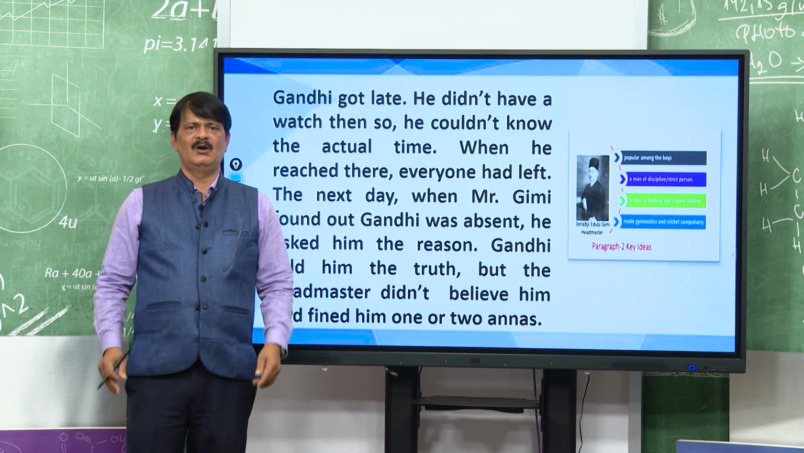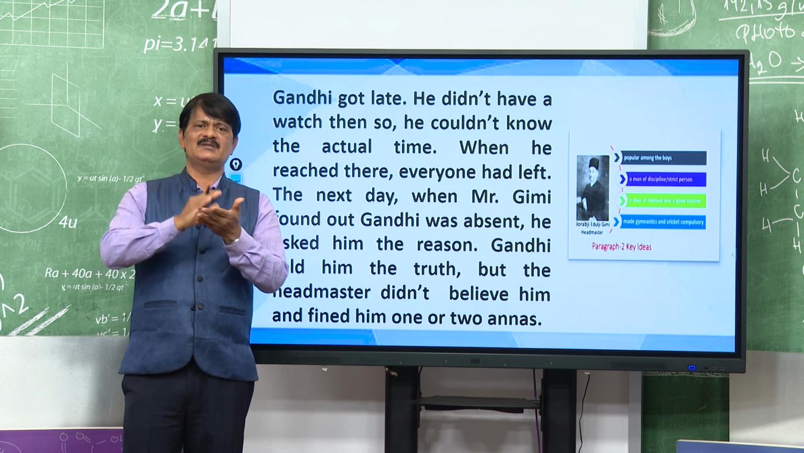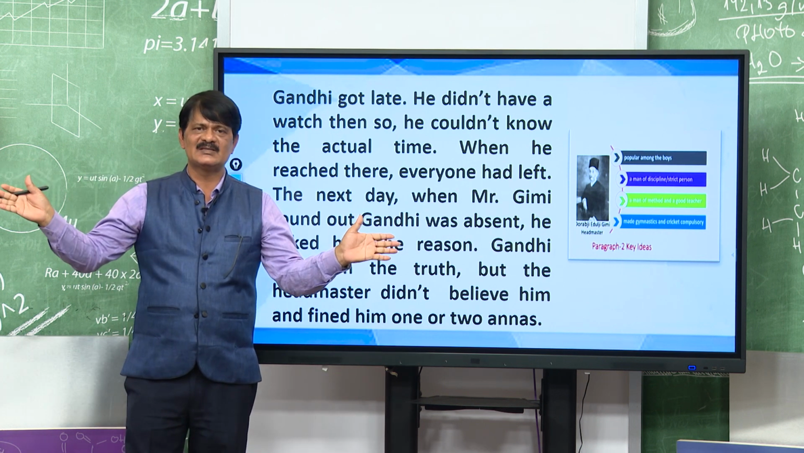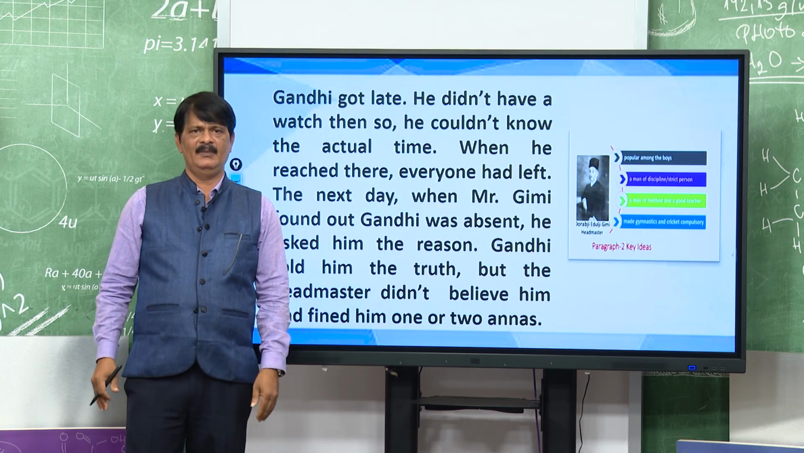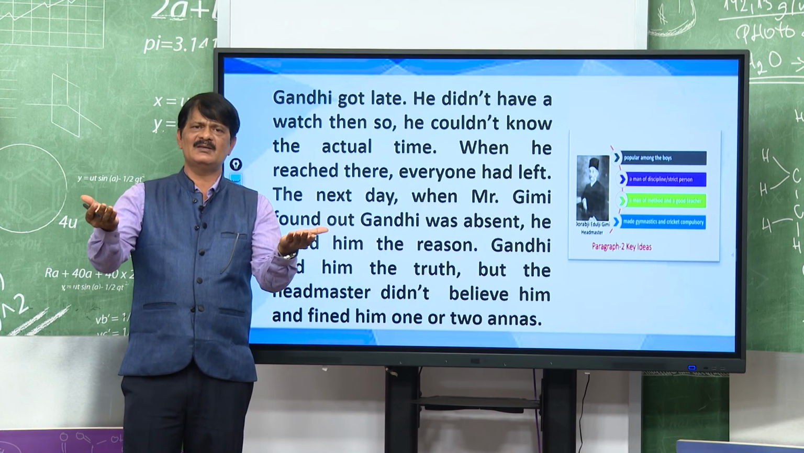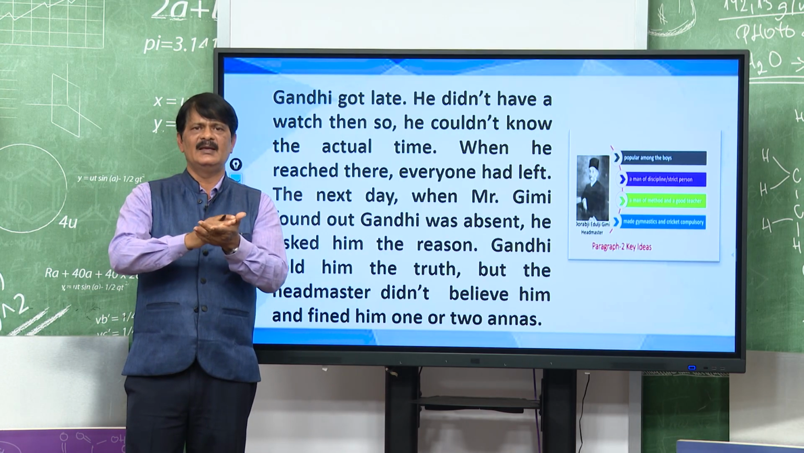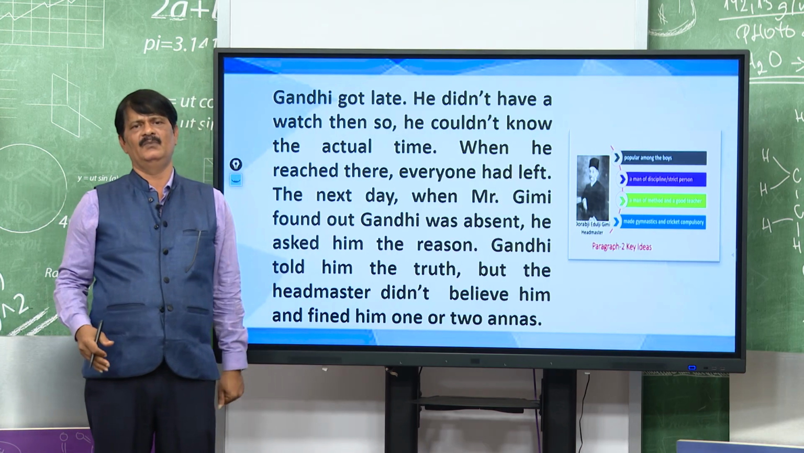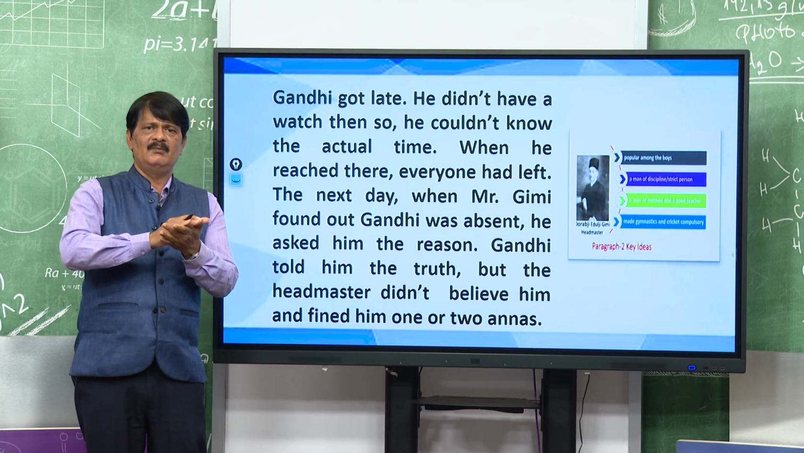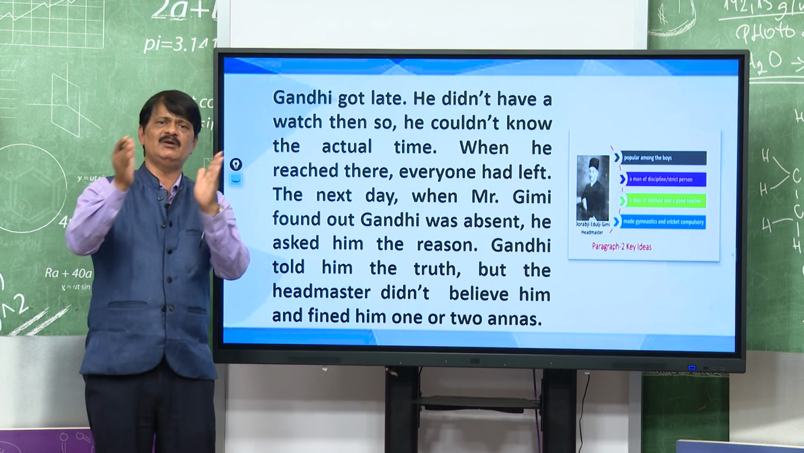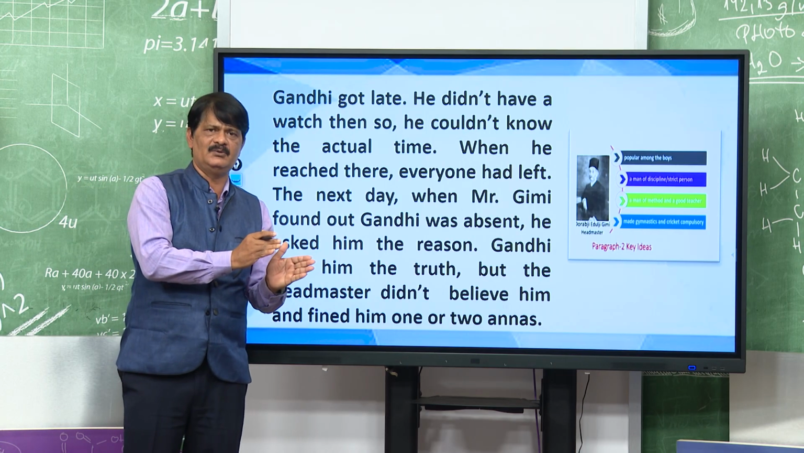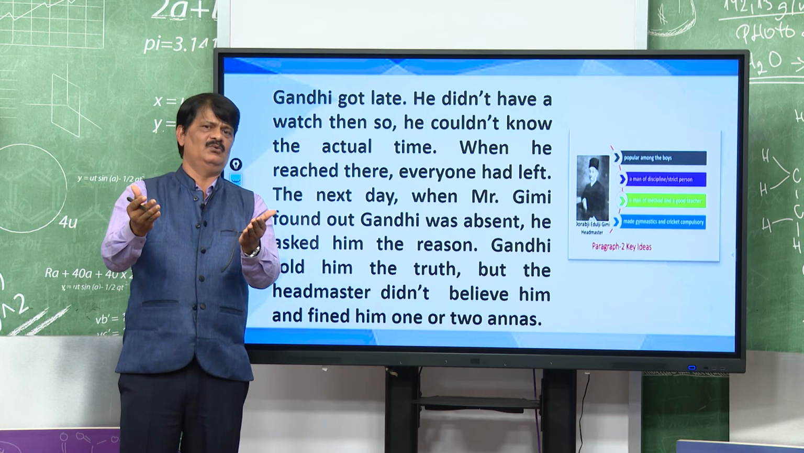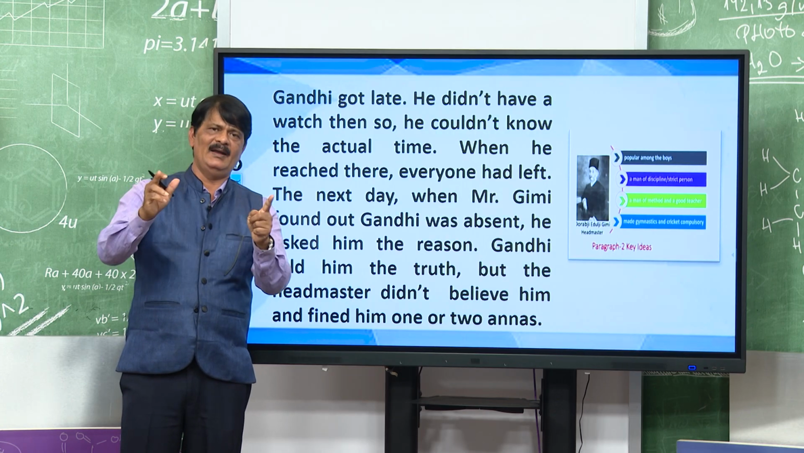What happened? Why had everyone left? That means there was cloud in the sky. Gandhi did not have a watch, so he could not guess the exact time. But Gandhi was very eager to go to school, otherwise he would be fined. Understood the point? If he did not reach the school, he would be fined.